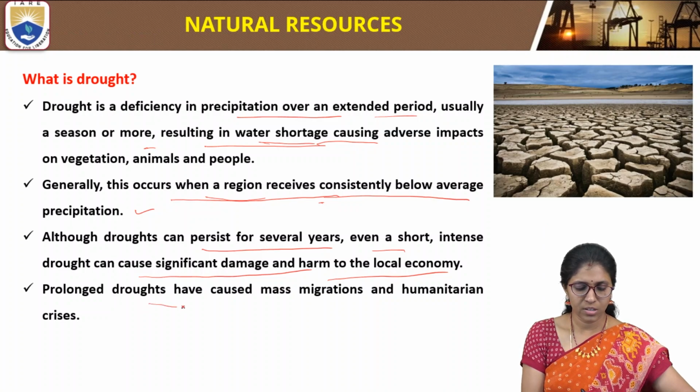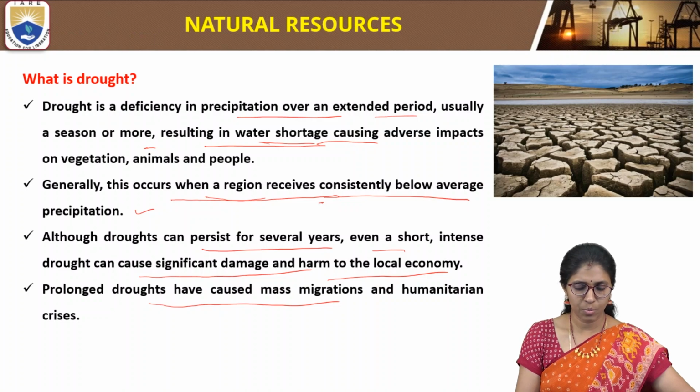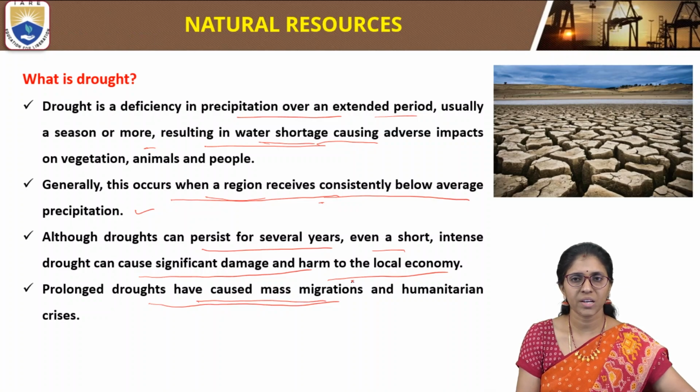Prolonged droughts have caused mass migrations and humanitarian crisis. So prolonged droughts will cause severe problems like mass migrations and humanitarian crisis. So this is about drought. Drought is a deficiency in precipitation over an extended period, usually a season or more. It results in water shortage, which will affect animals, humans, and vegetation.